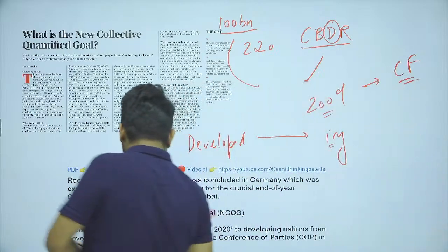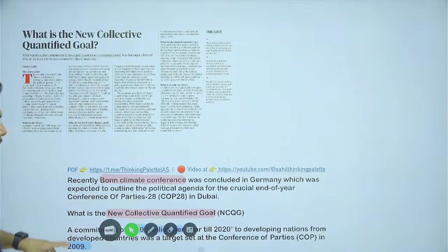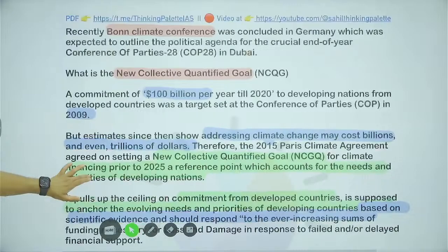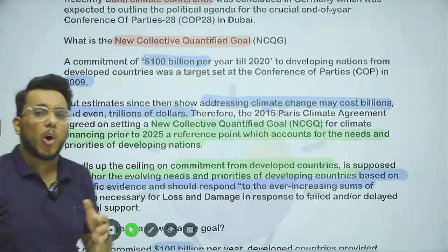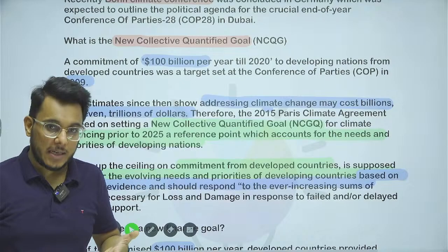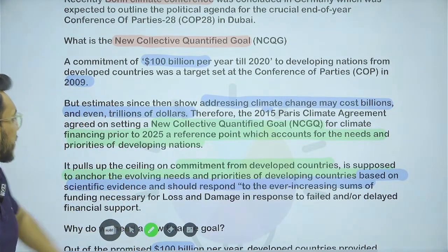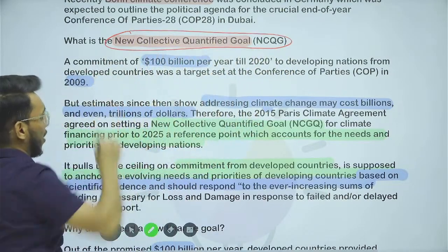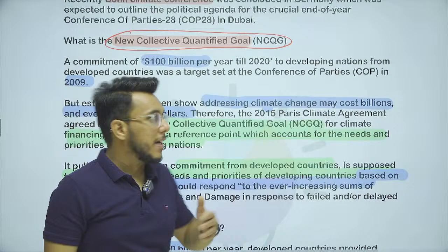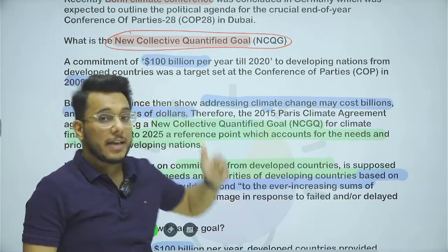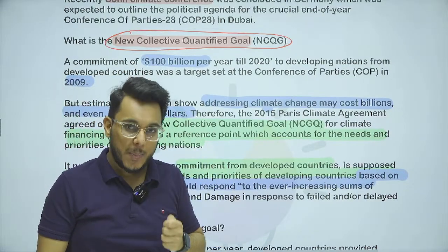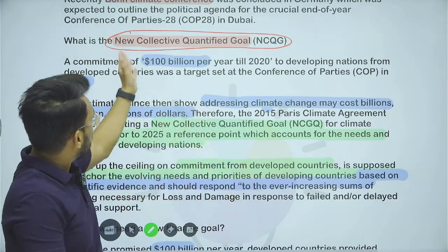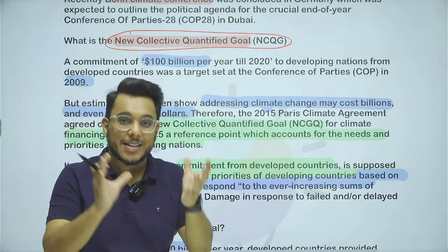Now, basically, guys, as this issue went on, the countries discovered that this money is not sufficient. We need even more money, and for that, the idea of the new collective quantified goal was born. I will discuss what this new collective quantified goal is in a minute, but let me first tell you why the article on it has come today. What is the context?